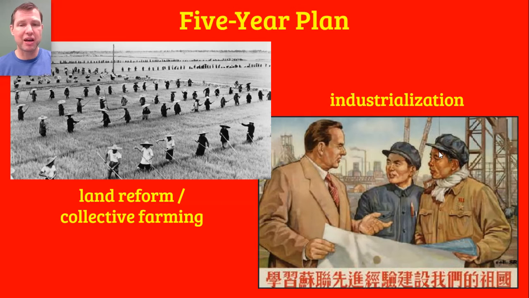So the first thing that Mao Zedong did was he took all of the lands in China away from the wealthy landowners, the wealthy nobles. And in the process of doing so, ordered the deaths of many of those wealthy landowners. Somewhere between 500,000 and 1 million people were killed during the process of land reform.